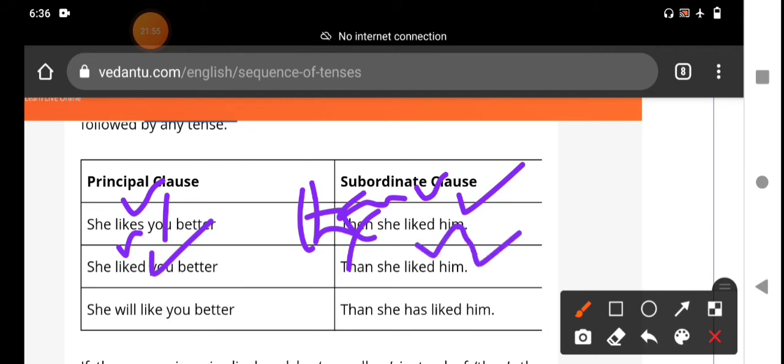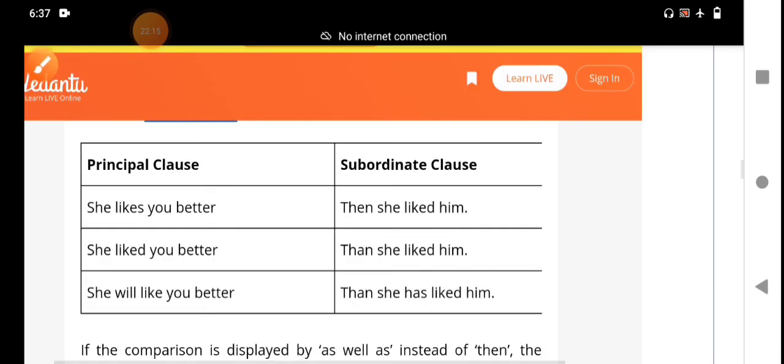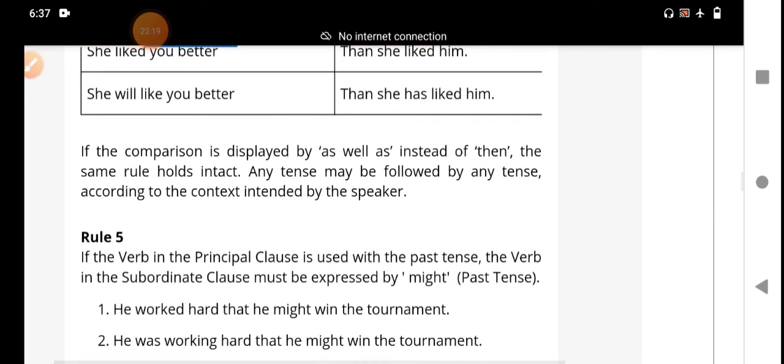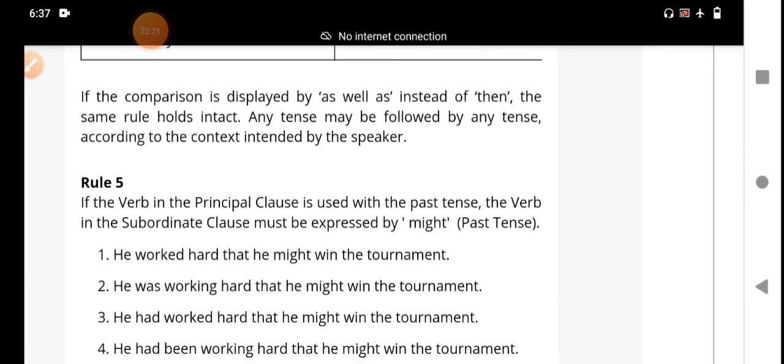She will like you better than she has liked him. This is the simple future tense, then the present perfect tense. That means "than" is there as a conjunction. That means we should use any tense. We should make an exception to the rule. We should deviate from the rule. That is more important. My humble request, my dear students, is to observe the last rule here.